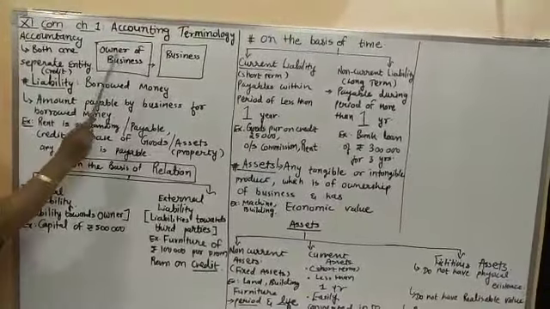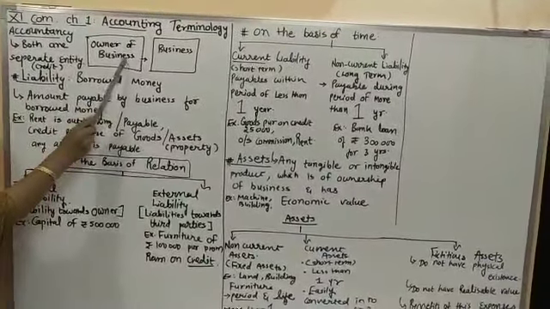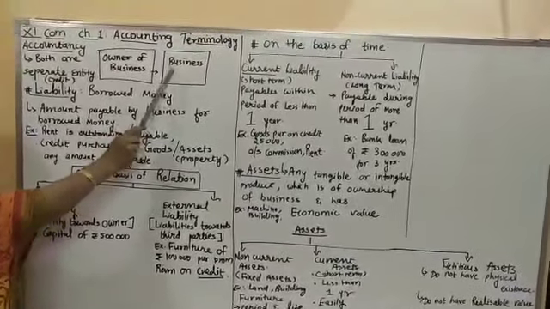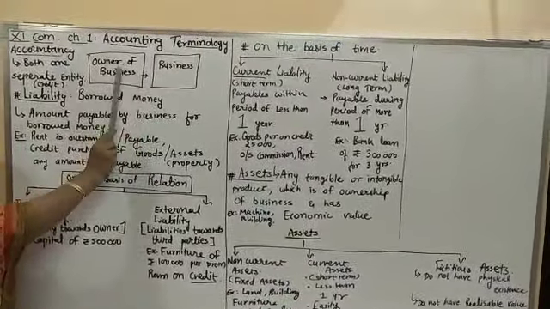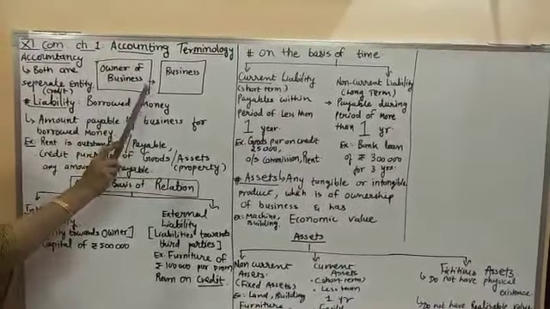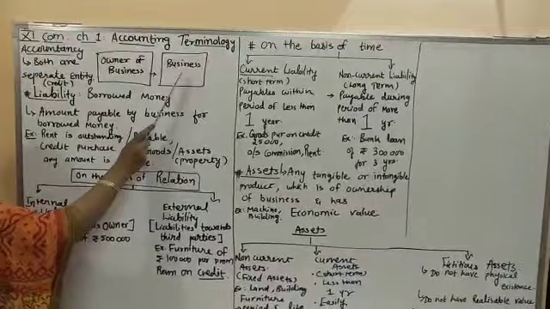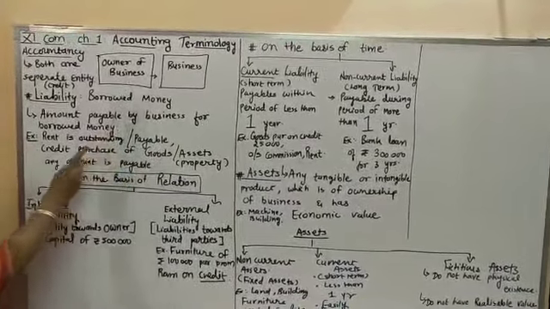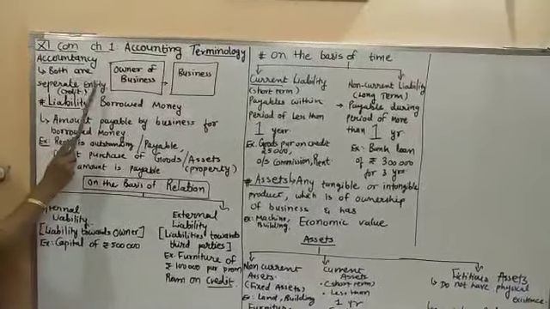First rule is owner of the business and his business both are different from each other. दोनों पार्टी एक दूसरे से क्या है, अलग होते हैं, and due to that reason we are writing the books of account of business, not the owner. So both are separate entity.